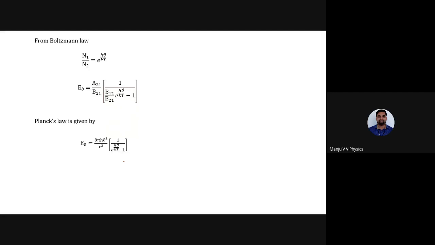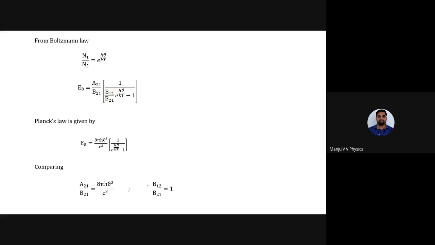Okay. I'll just compare this equation. By comparing these two equations, what do I get? I get a21 by b21 equal to this much, and b12 by b21 equal to 1. Okay, that's what I have written. So look at this equation.